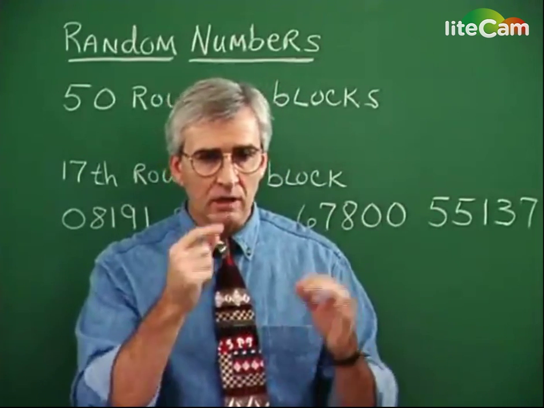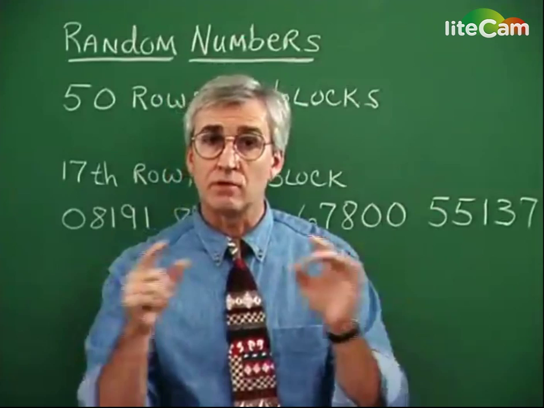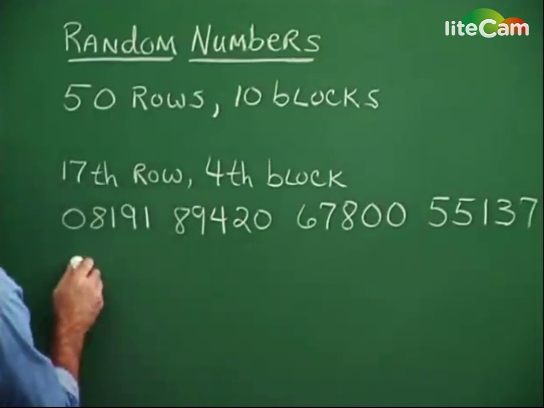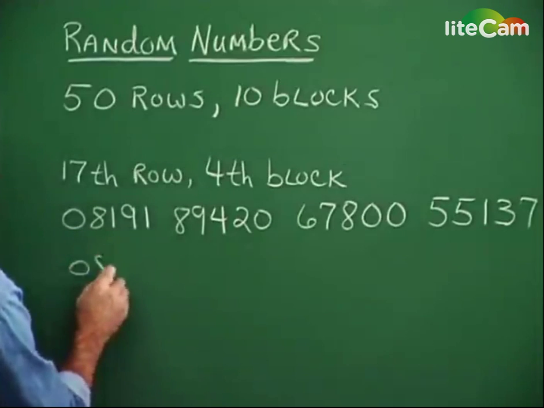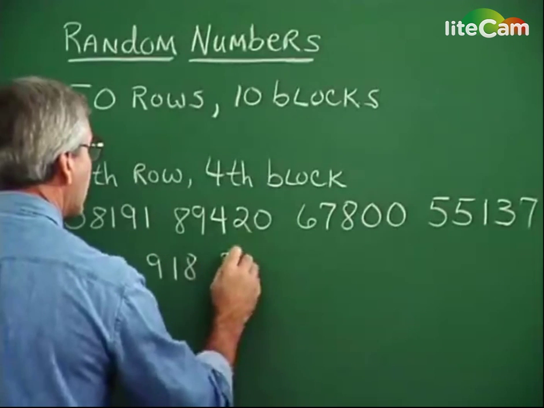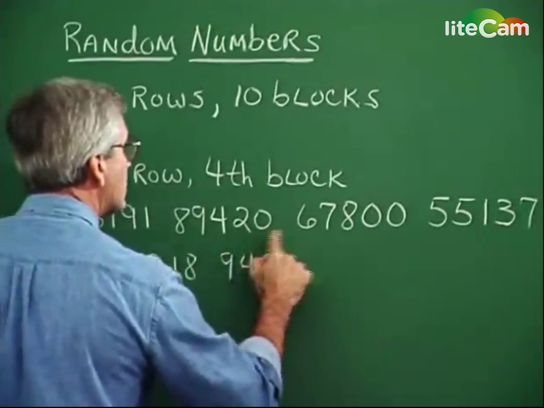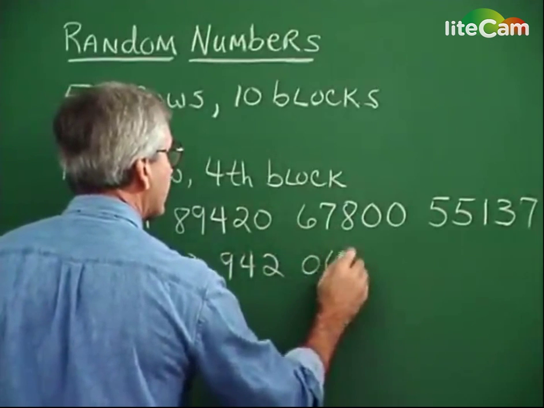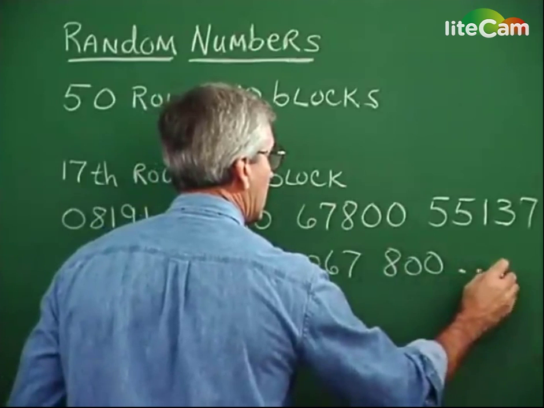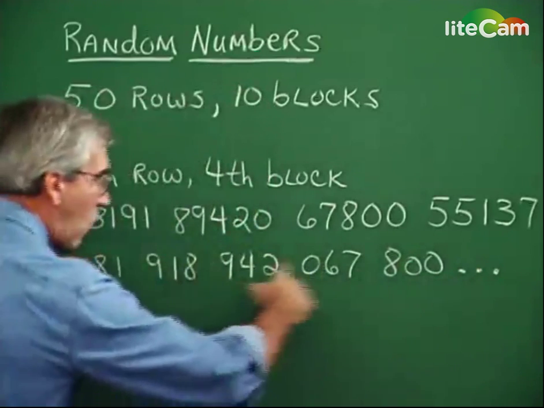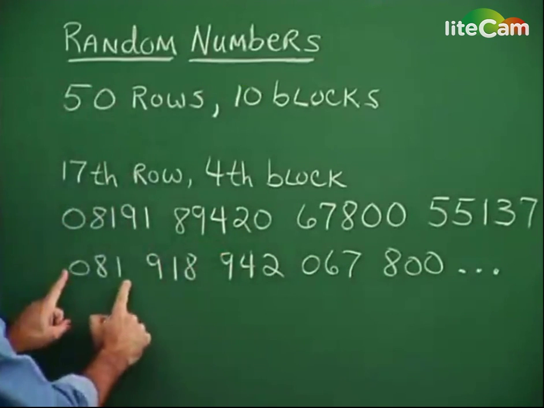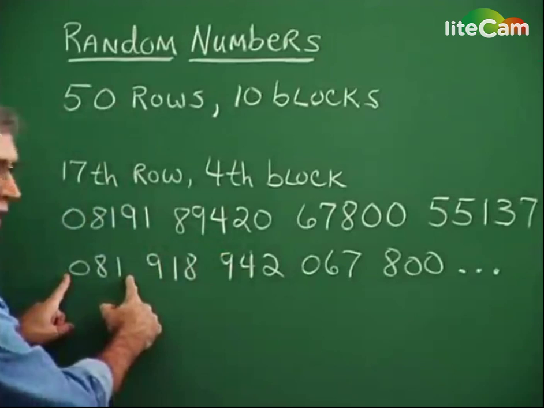So this is a group of three-digit numbers, so we could take our random numbers here and divide them into groups of 3 digits. So this would be 081, and then 918, and then 942, and then 067, you see, and then 800, and so on. Now, we just record many of these, and then we say to ourselves, well, let's see, 081 would be number 81.